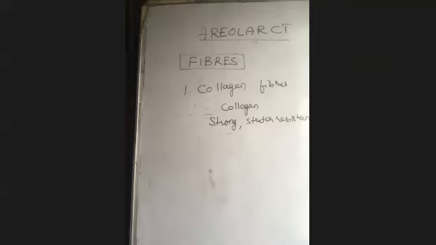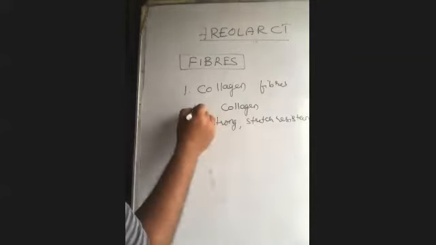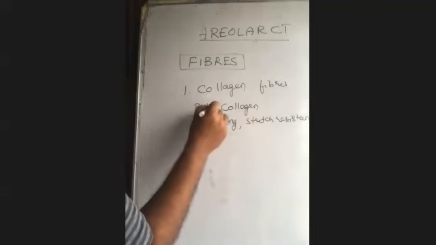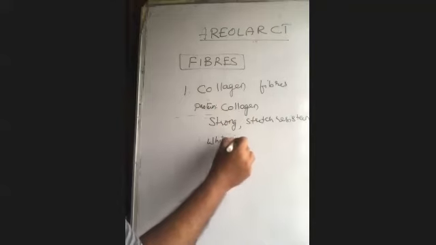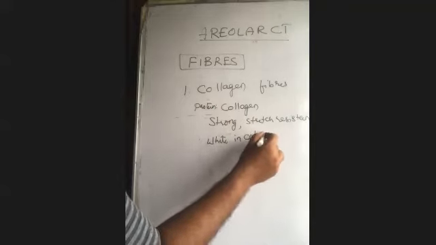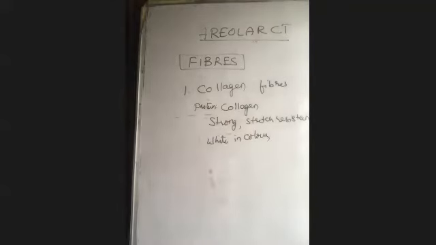They are strong, stretch resistant, made of the protein collagen, and their color is white, so wherever they are present, that area will be seen in white color. This is the property of collagen fibers.